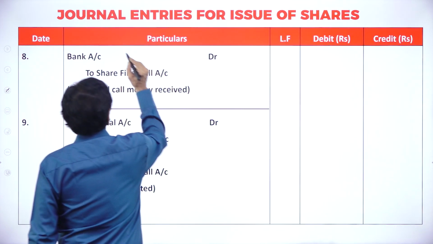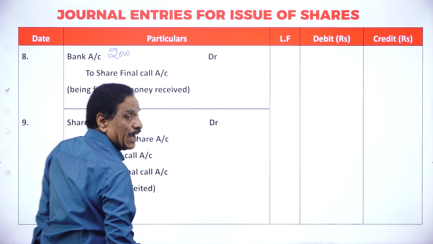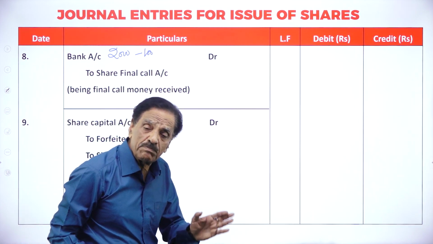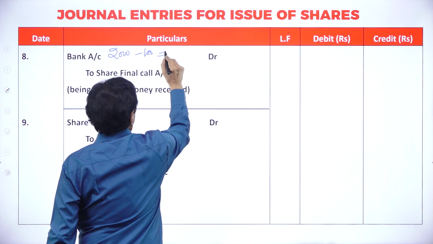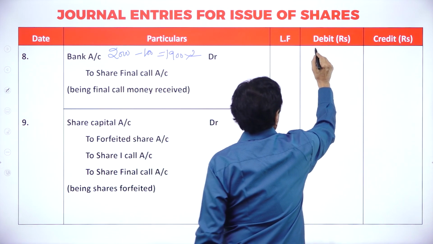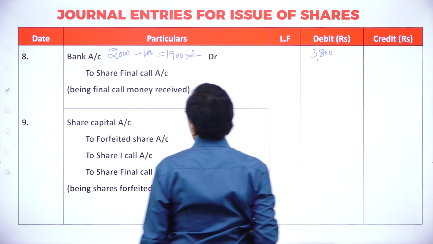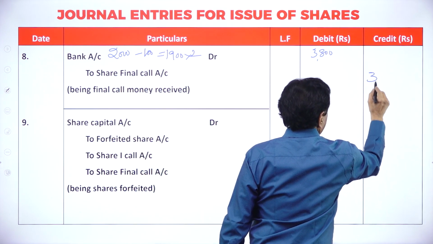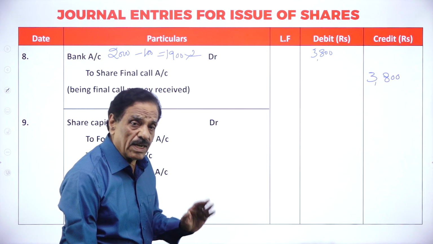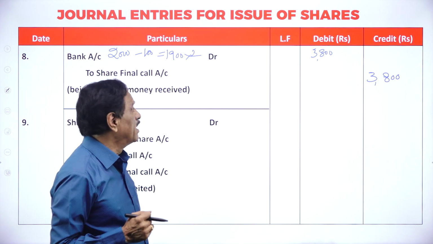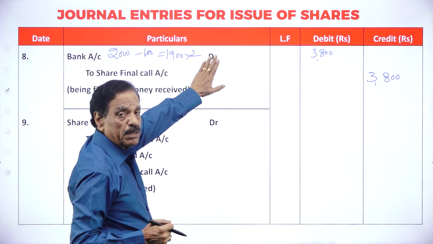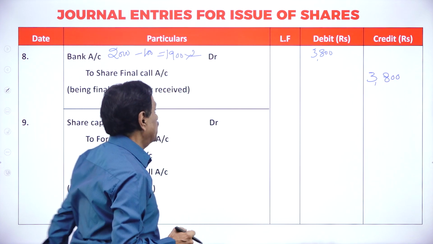Bank account debit. You have got 2,000 shares. How many shares' money could you not receive? 100: 40 of the first man, 60 of the second man. What's the balance? 1,900. Your rate is 2 rupees. This is 3,800, to share final call account 3,800. I will repeat. Out of 2,000, 100 shares gone means 1,900 will come, multiplied by 2, is 3,800.